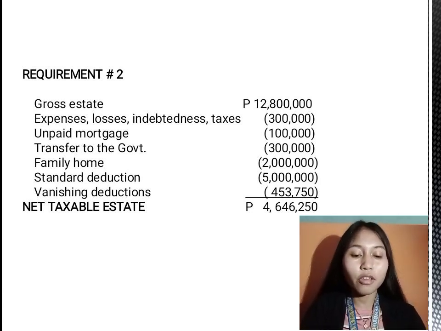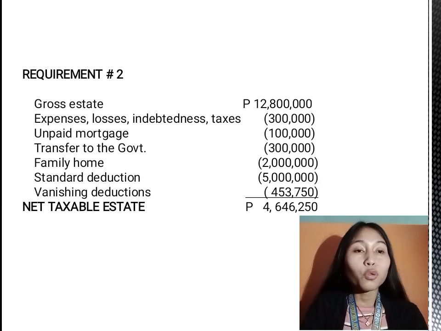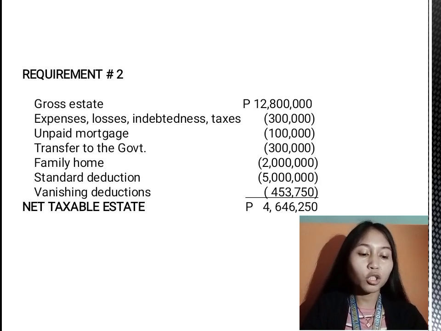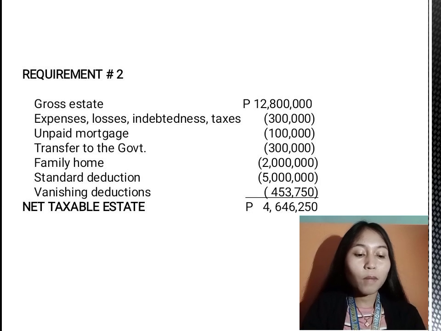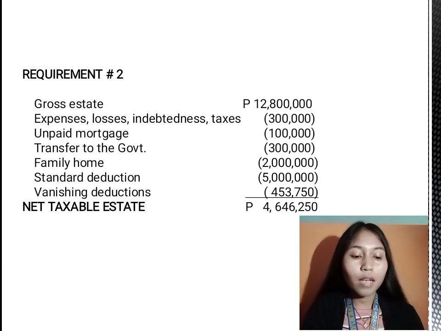The gross estate in the problem is 12,800,000 pesos. And we will deduct the allowable deductions under the three classified deductions of the gross estate. So we have expenses, losses, indebtedness, and taxes amounting to 300,000 pesos and unpaid mortgage 100,000 pesos. Transfer to government 300,000 pesos.